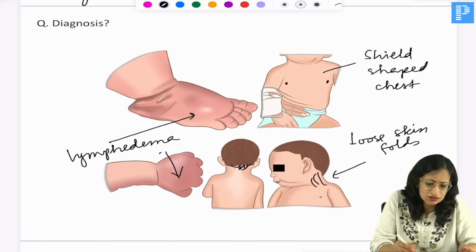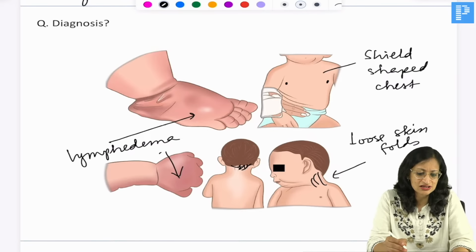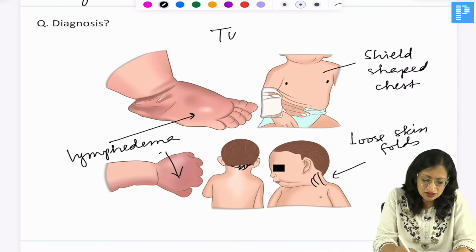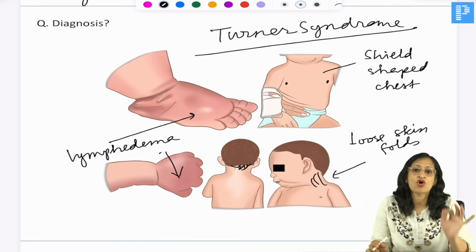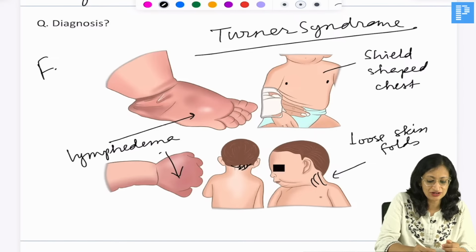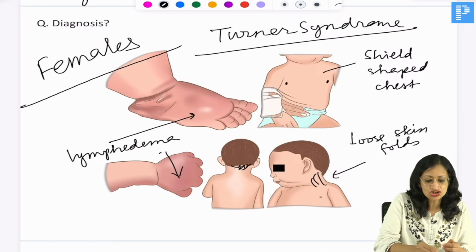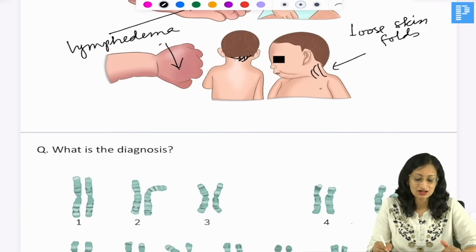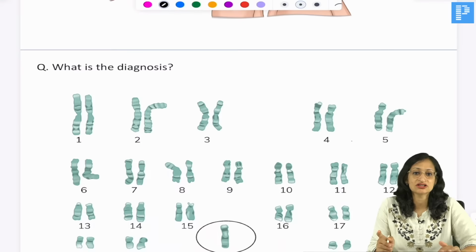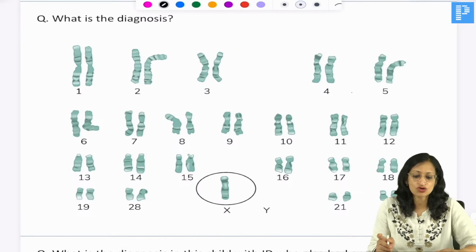Munisa, Deepak, Sanhita, Shalupriya, SS, Megha. So this is Turner syndrome. Yes, this is Turner syndrome. Turner syndrome is always seen in females. There is short stature, cubitus valgus is there, but the intelligence is normal, there is no intellectual disability. And what do you get on a karyotype?